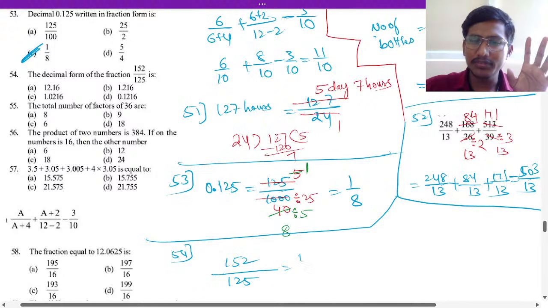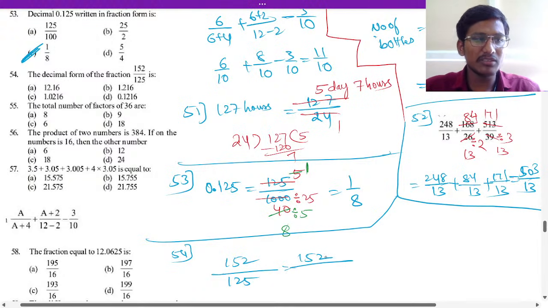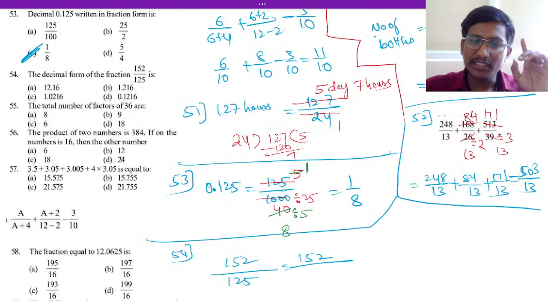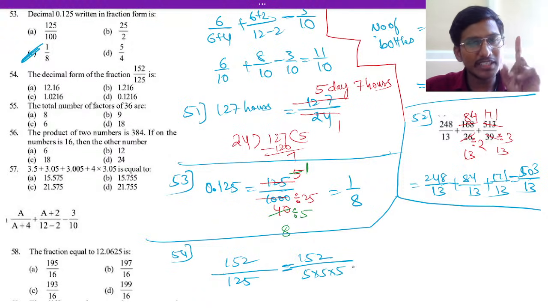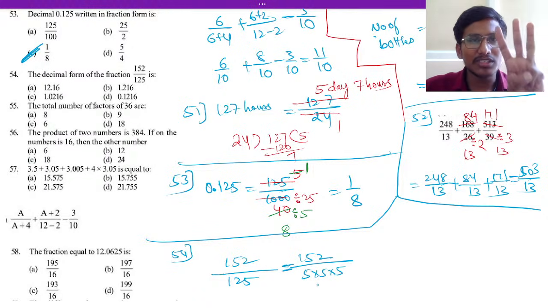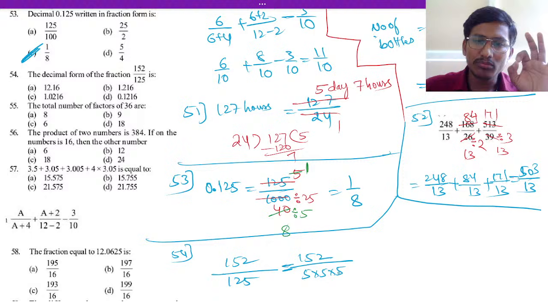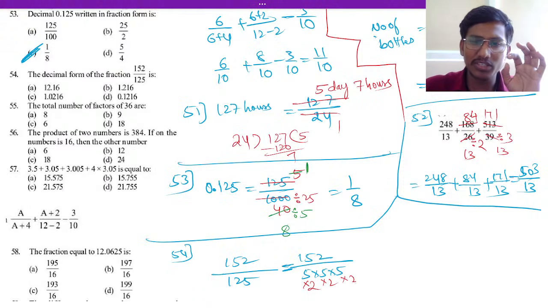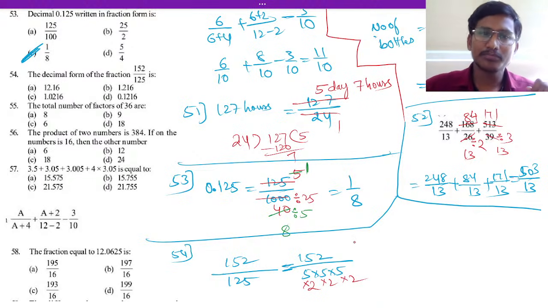125. So 152 divided by 125 means, that is, we can take it as 5 into 5 into 5. 125 is 5 cube, 3 times. So 3 times means we have to multiply with what? If you multiply with 2, this 5 we have to multiply with 2, this 5 we have to multiply with 2, this 5 we have to multiply with 2. There will be 3 decimal places. So the answer will be option what?